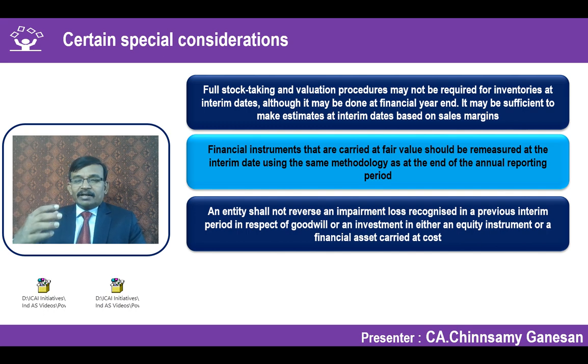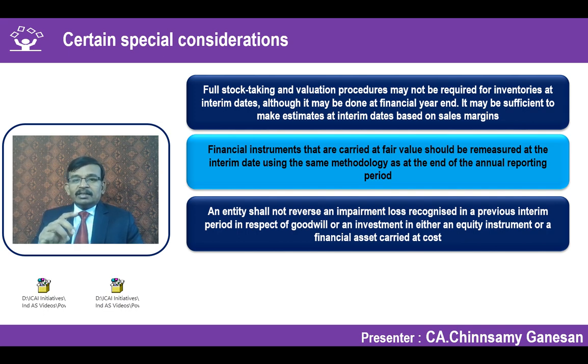Cash flows can be generated. You have a complete turnaround in a subsequent period. Whatever impairment loss I recognized, based on the new scenario, you no longer need that impairment loss. To that extent, the CGU has a higher recoverable amount. You have to reverse the provision for impairment loss of PPE or any other asset, but not for goodwill.